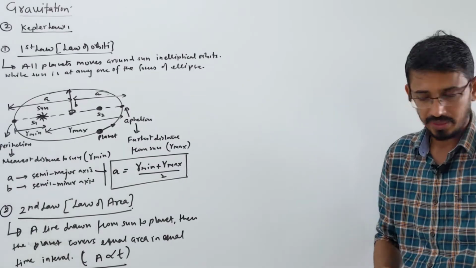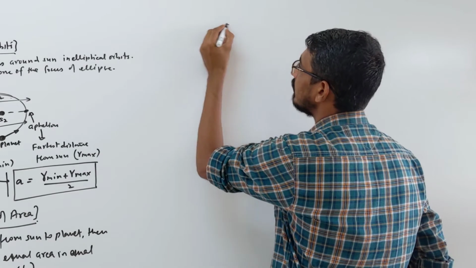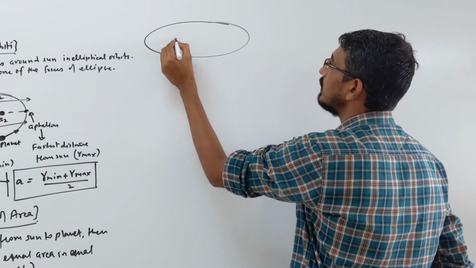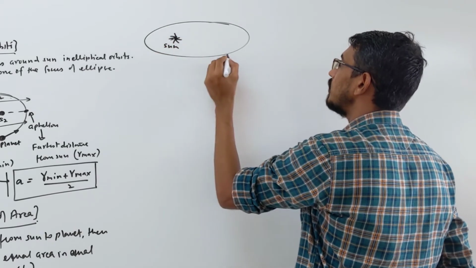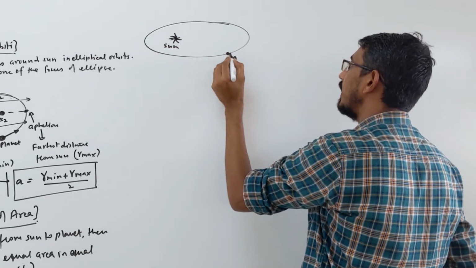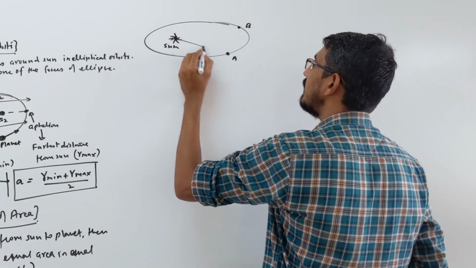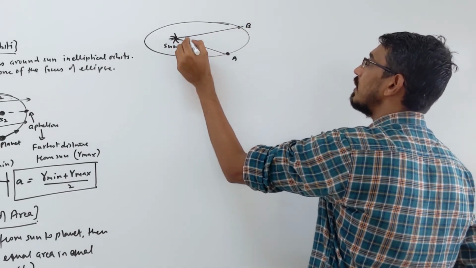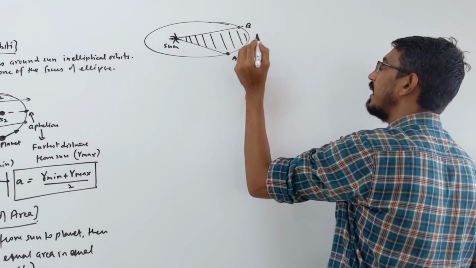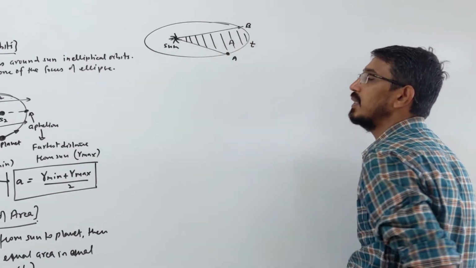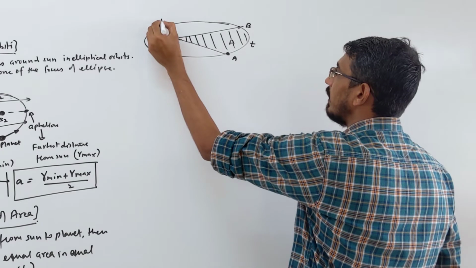Let me show on the board how you can understand this more easily. Suppose I draw the same picture here again. This is the sun. Suppose your planet was here at this point, say point A. You wait for some time, and the planet comes to point B. Then you draw lines from the sun like this. It will cover some area here. You wait for time t and cover some area A.